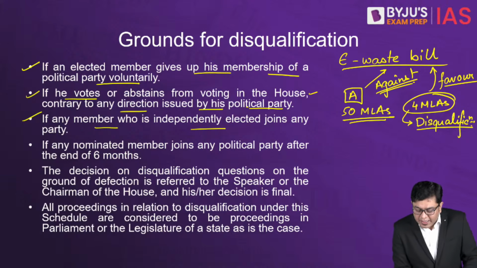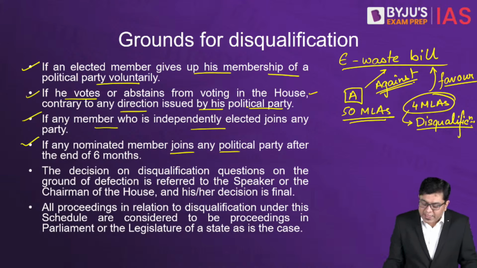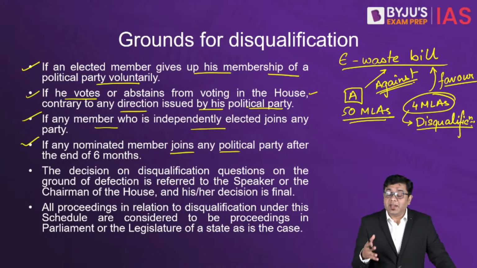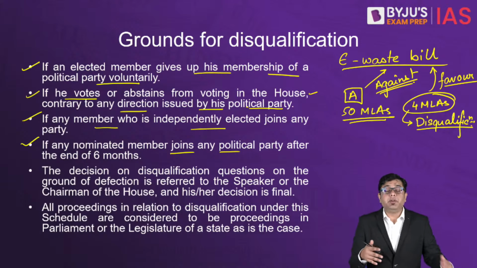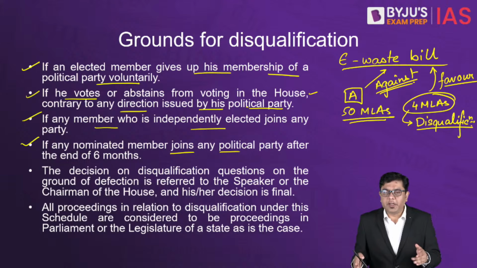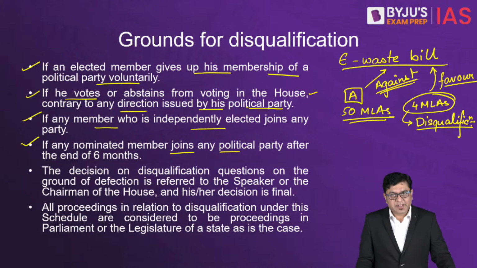Then, if any nominated member joins any political party after the end of 6 months. Nominated members are there in the case of the parliament as well as the state legislatures. We do know that in Rajya Sabha also we have nominated members. So if they start joining a political party after 6 months of their nomination, then again they stand to be disqualified.